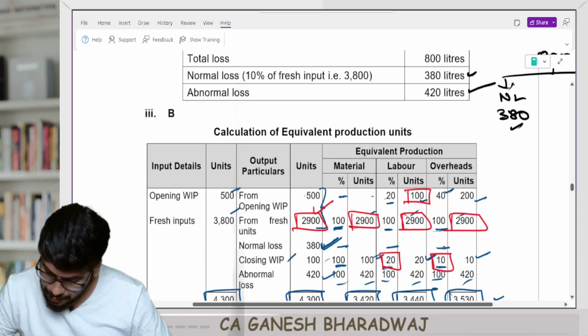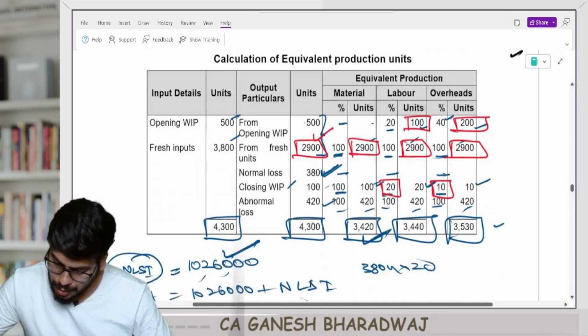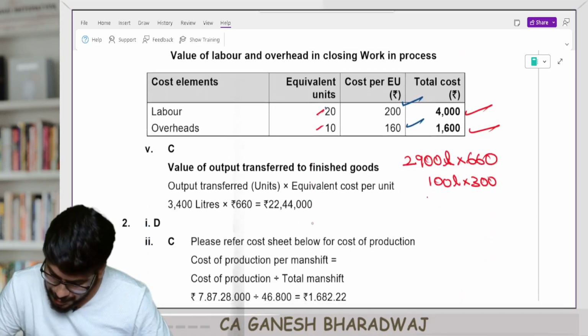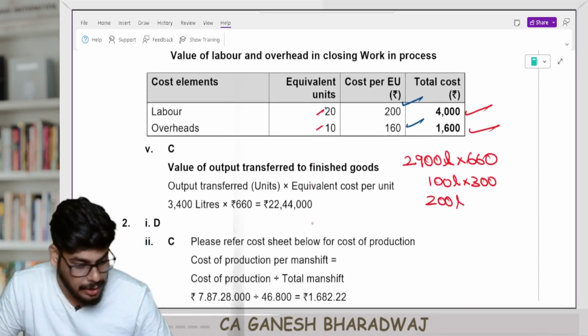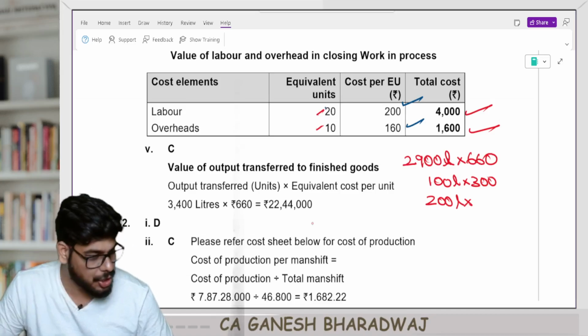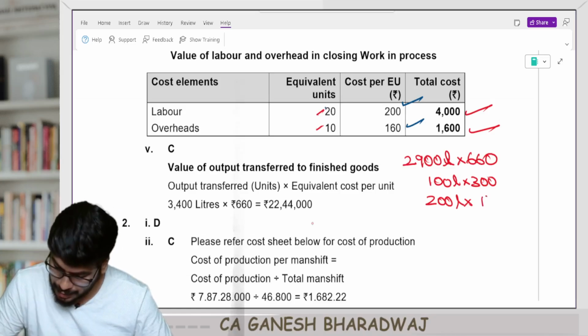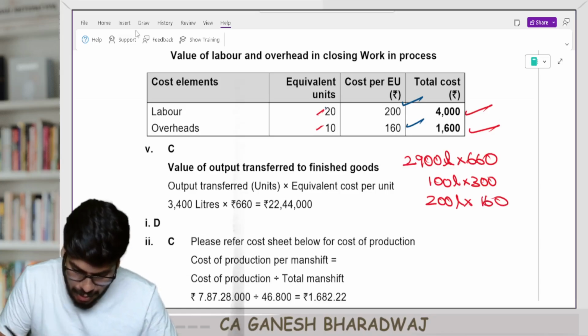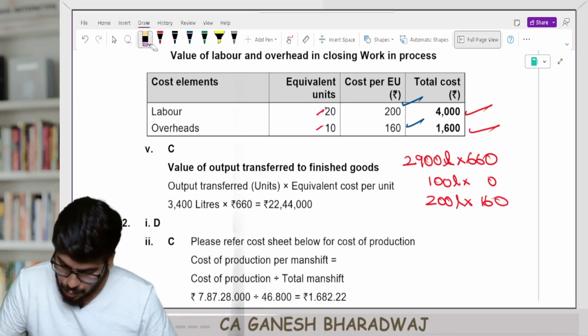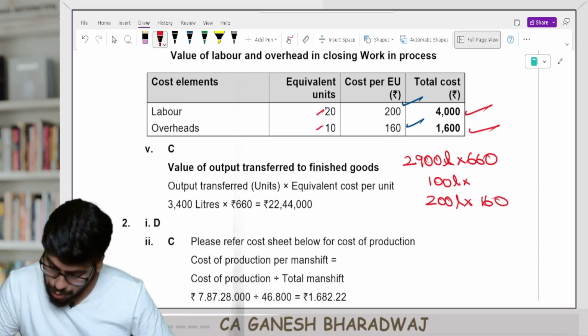Plus with respect to overheads, 200 liters equivalent units were completed, and each should be given a share of how much? Each should be given a share of 160, right? So this is not 300, I'm sorry. This is going to be, once again, I'll explain it once again. So this is going to be 200.